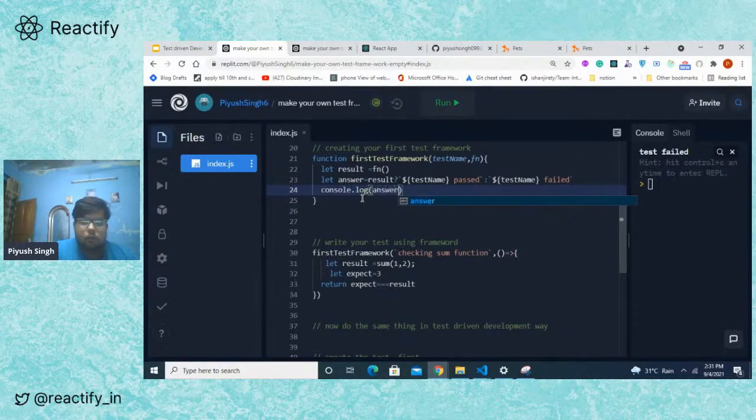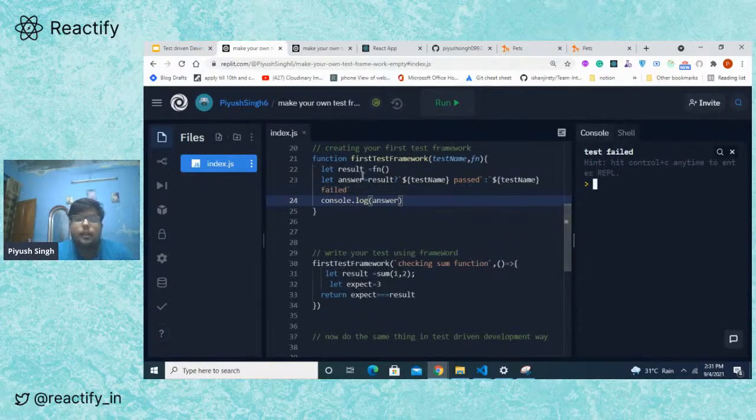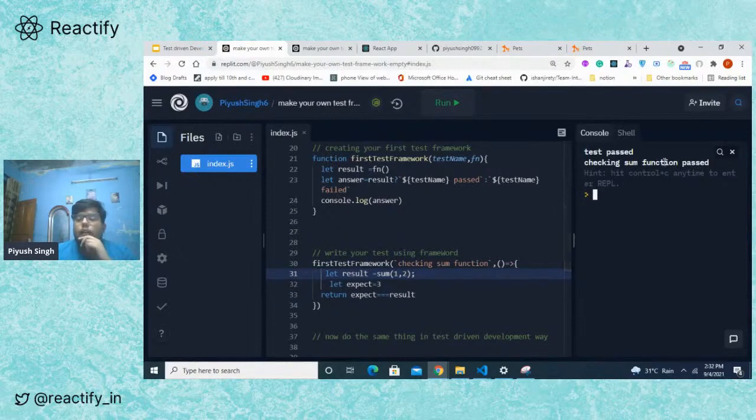So let's just try it for the first time. This is the test framework, and this is the first test that we have written using this test framework. So let's just run it. We see that the sum function passed. If you can see, it's coming from here. The checking sum function name and whether it's passed or failed.